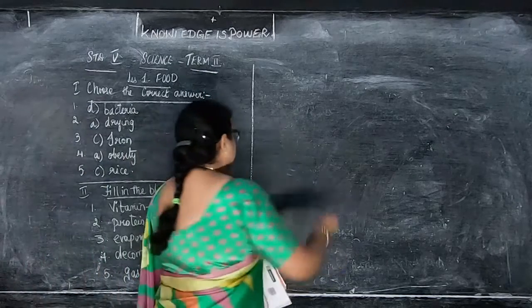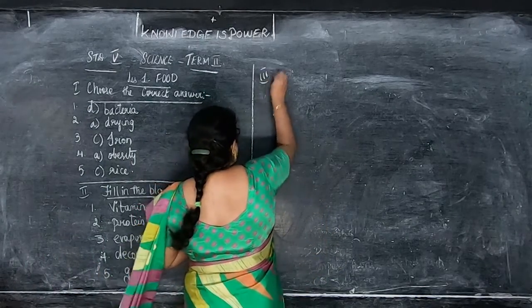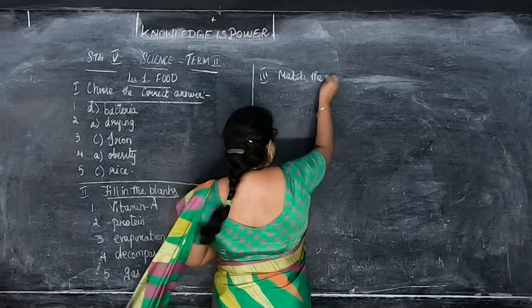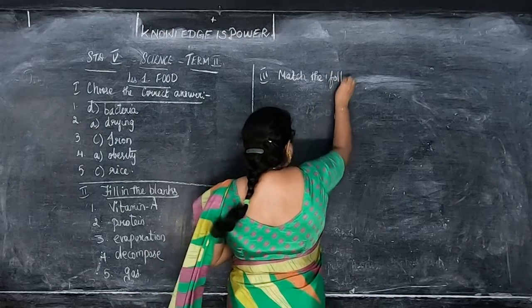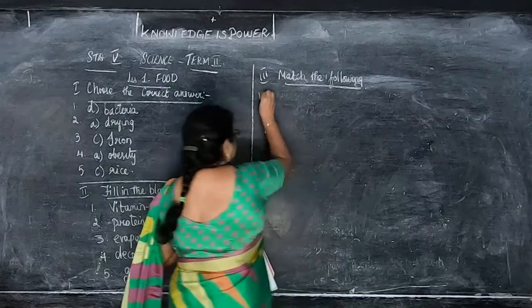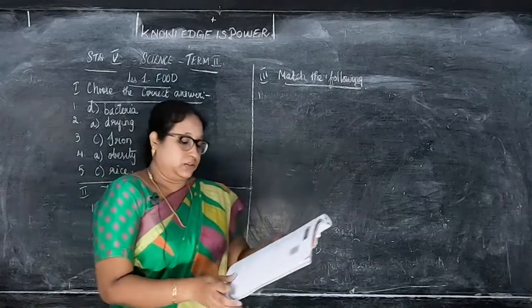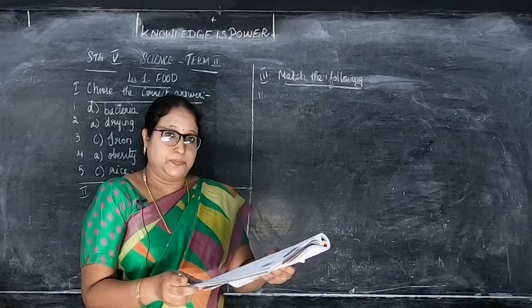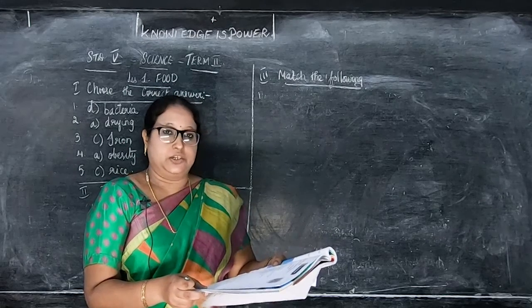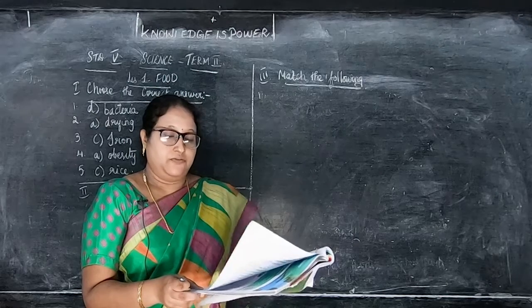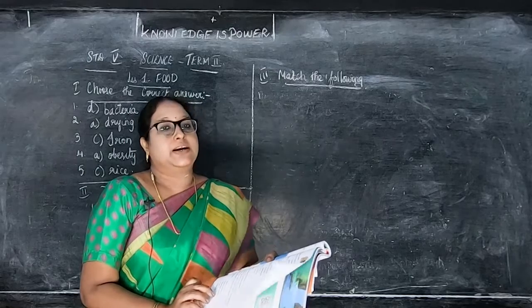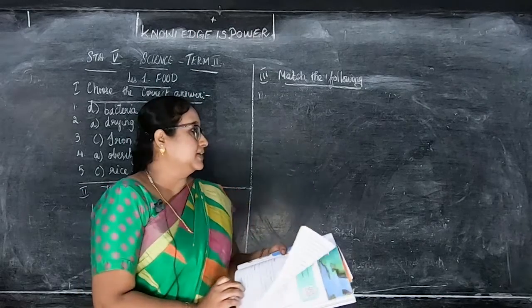Answers. Next we'll go to the match the following. Same way I told you in the previous class that on the board I'll write your correct answers while marking on the book. So numbers for you is 2, 3, 4, 5 and 1. Okay, children. 2, 3, 4, 5 and 1. So when you're marking in the book, you mark the numbers. While you're writing in the classwork, you have to write straight answers as I'm writing on the board.